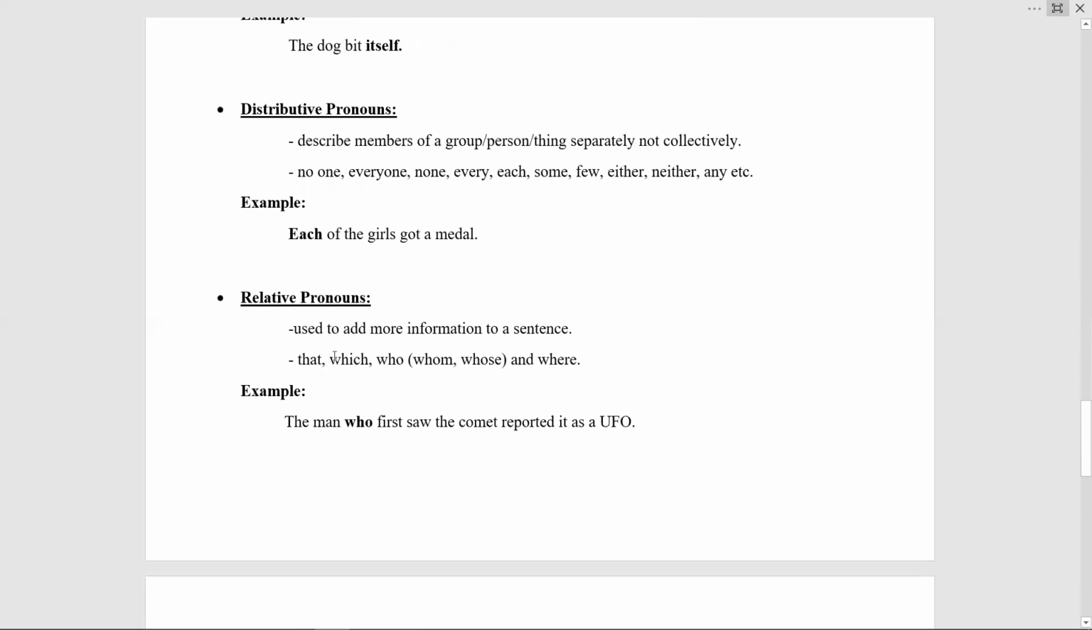The next one is distributive pronoun. Distributive pronouns describe a person, thing, or a group or a member of a group separately, not collectively. Distributive pronouns include no one, everyone, none, every, each, some, few, either, neither, any, etc. So, for example, each of the girls got a medal. So, in this sentence, the word each is a distributive pronoun.